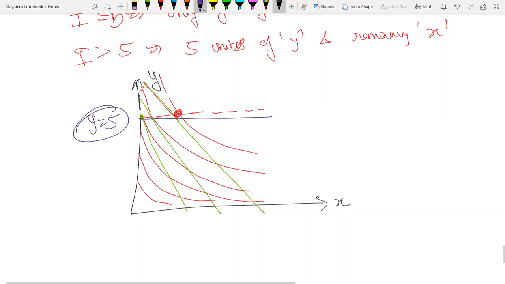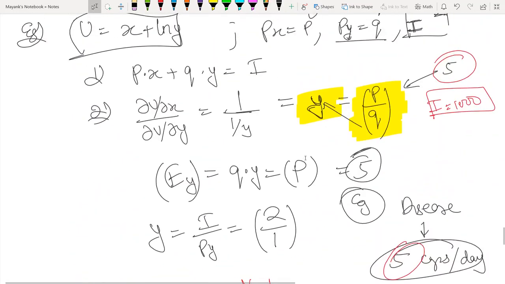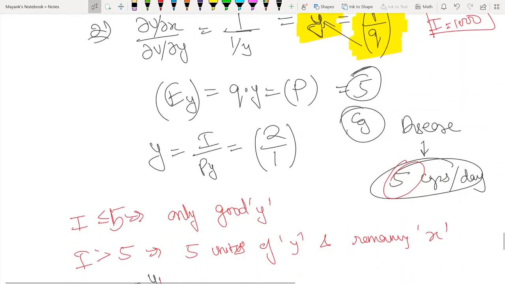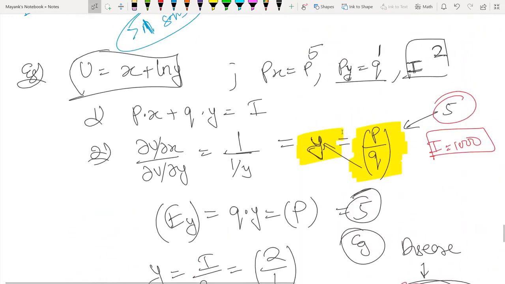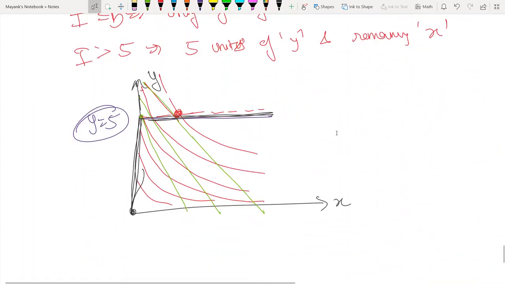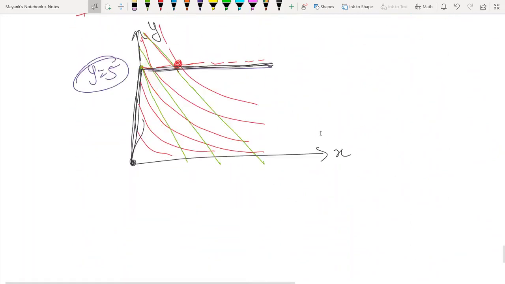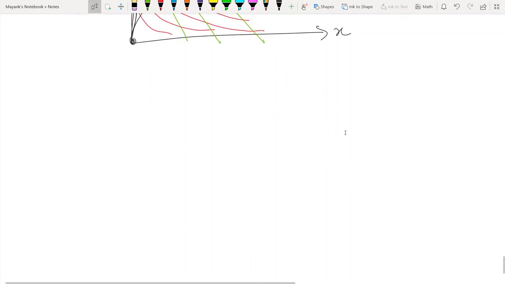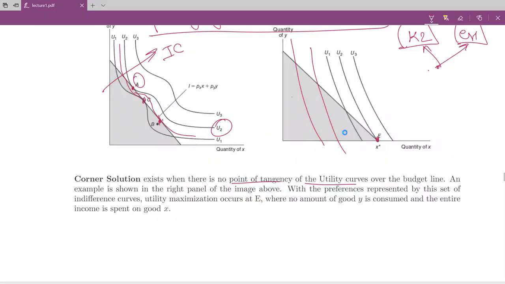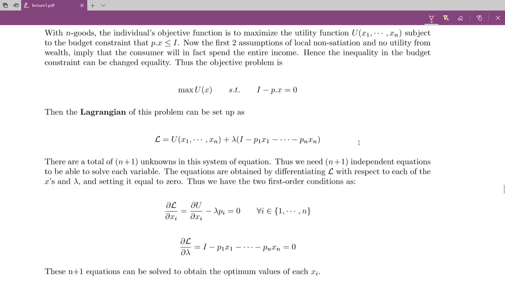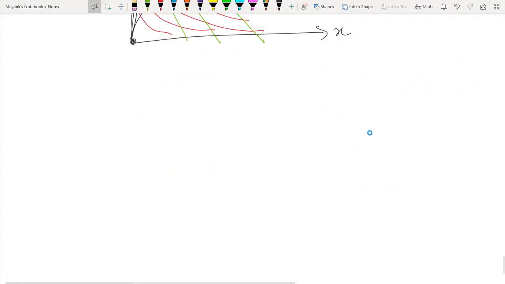ठीक है, so तुम्हारे जो optimum consumption points होंगे, जैसे जैसे income 0 पे 0, income जैसे जैसे बढ़ेगी you will move like this and then you start moving like this. ठीक है, so these things will become clearer as we go forward. अभी के लिए it might look a little daunting, but as we develop more techniques to find optima, you will be able to handle these kind of situations better after we do indirect utility functions. So that's utility maximization in two goods.